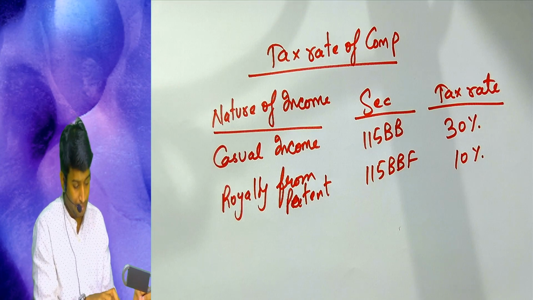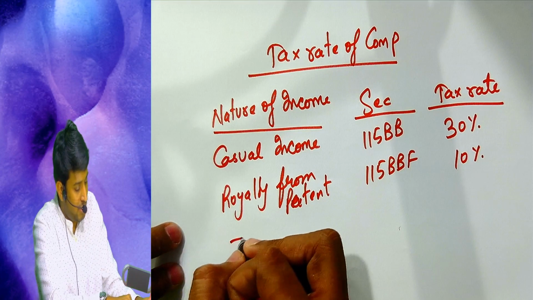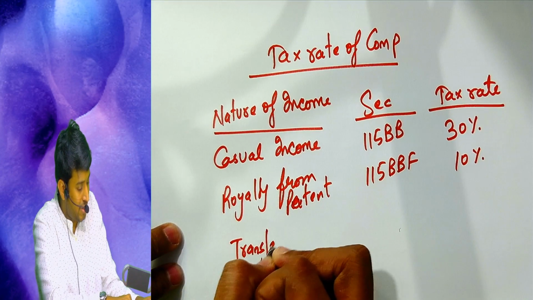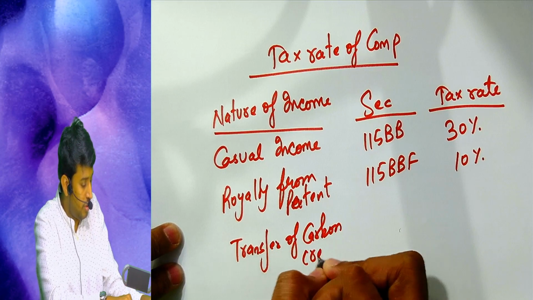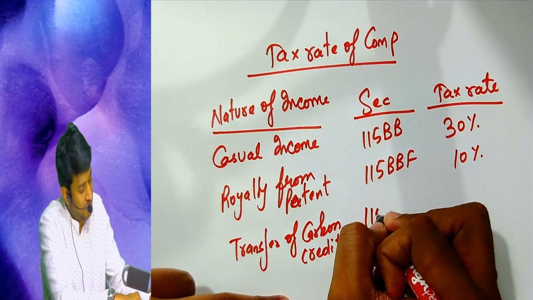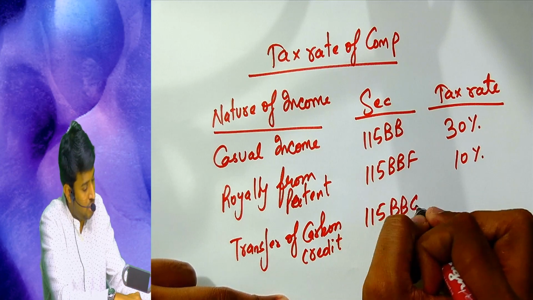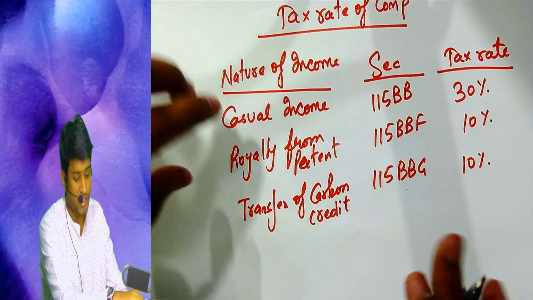Next, it is transfer of carbon credits. This was covered in PGBP, if you have gone through the videos. This section was 115BBG. This is also 10%. I'll tell you when to copy, just keep on listening.